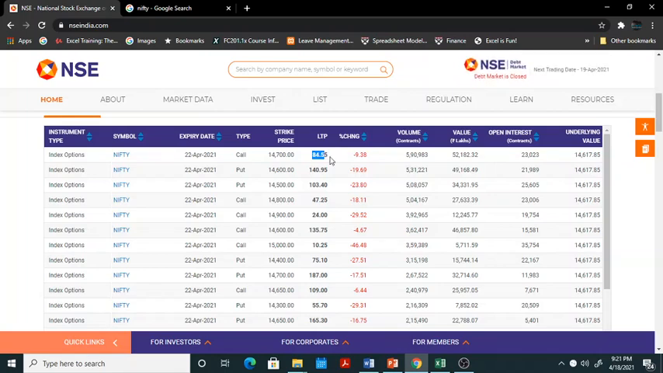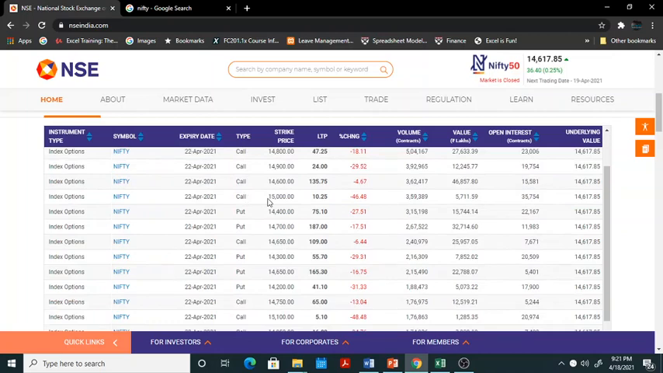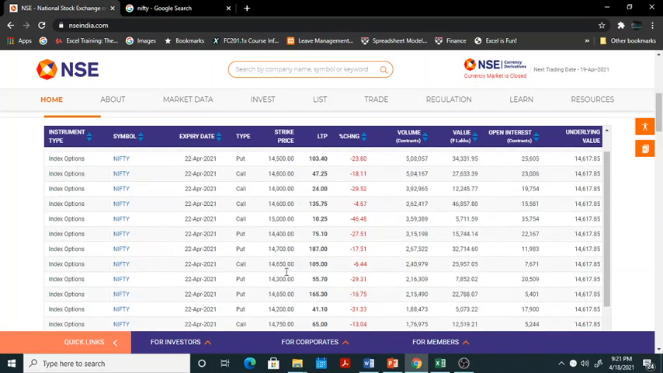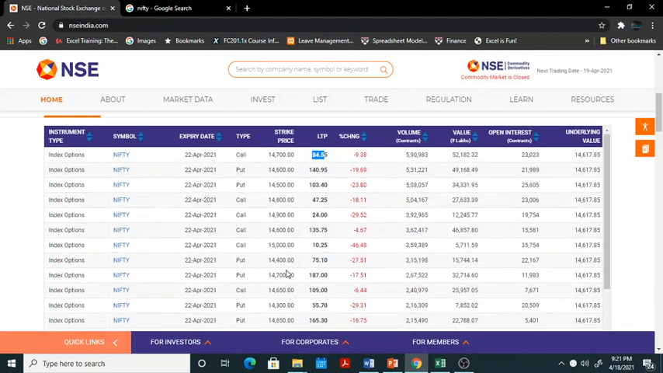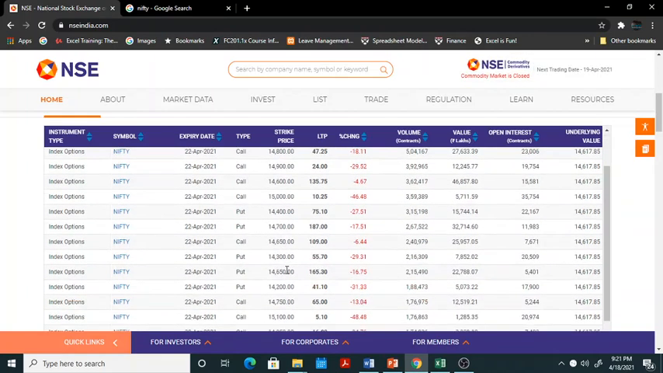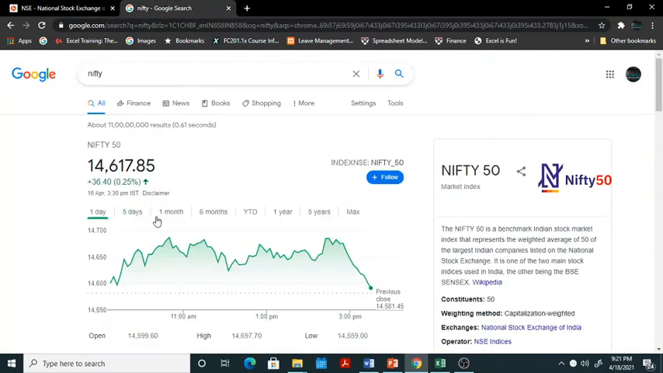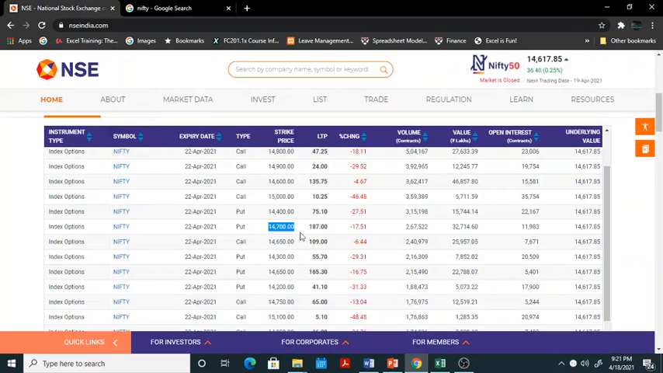Let me again look for the put options. So put option is right to sell. So let me look at put options at a higher price. Can I find a put at 14,700? So I have a right to sell at 14,700, whereas the current Nifty is 14,617. So I will exercise my put option, and you can see the premium is very high.